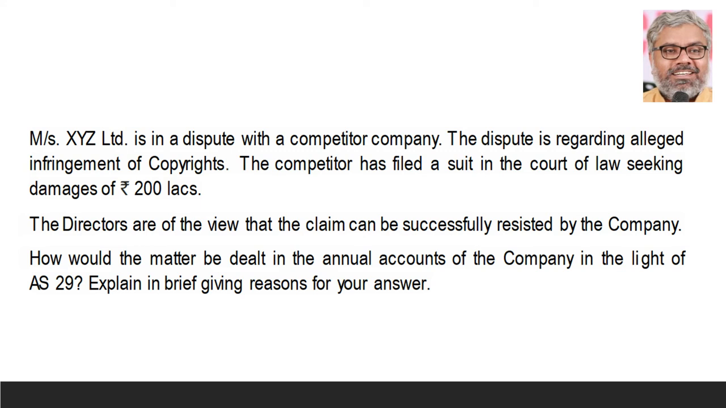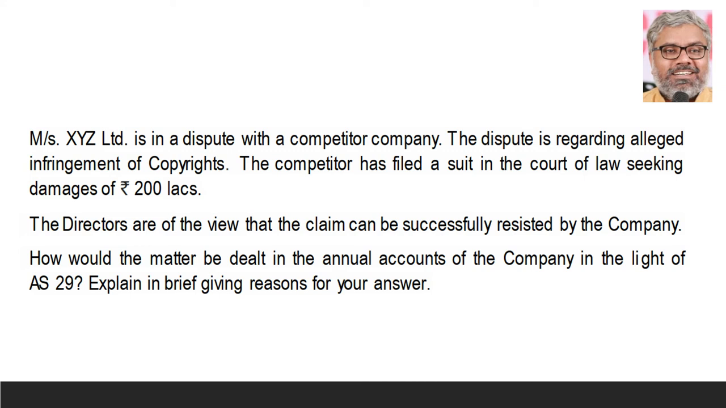XYZ Limited is in a dispute with a competitor company. The dispute is regarding alleged infringement of copyrights. Competitor has filed a suit in the court of law seeking damages of 200 lakhs. The directors are of the view that the claim can be successfully resisted by the company. How would the matter be dealt in the annual accounts of the company in the light of AS 29? Explain in brief, giving reasons for your answer.